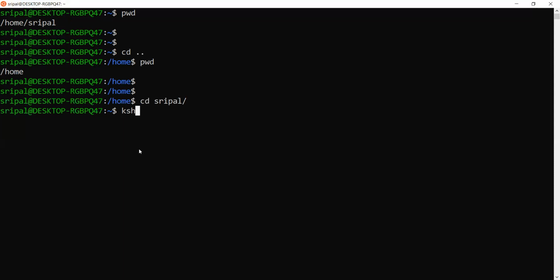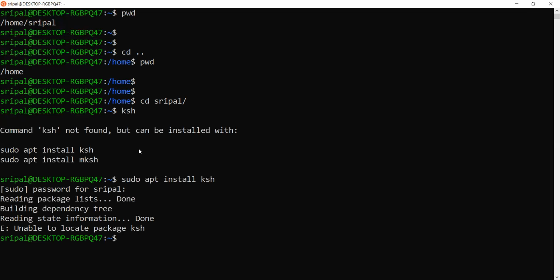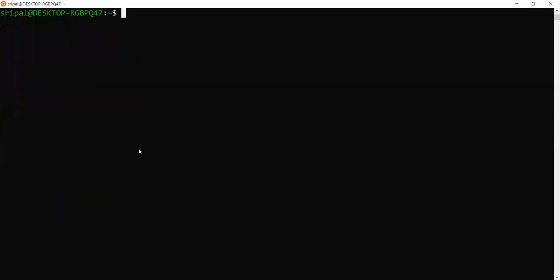Whereas if I type KShell, let's say I had that installed on this machine. I don't have it, and we would have to download it. Unable to look at the package, so let's not worry about it. In KShell that prompt will not show; the tab will still be a tab. That's the kind of difference that we notice. These are limited, but these are some of the differences that we usually notice.